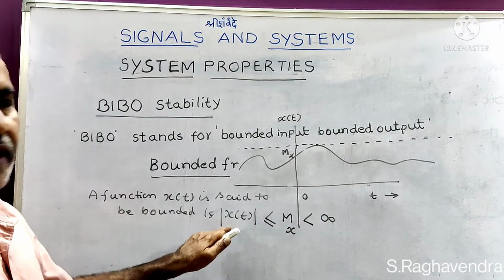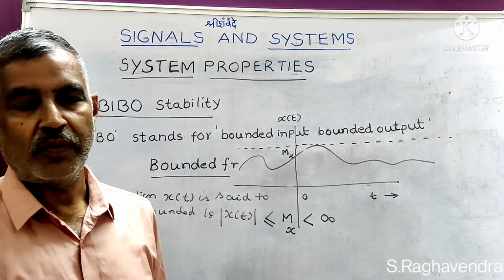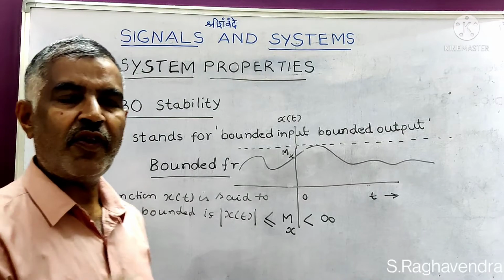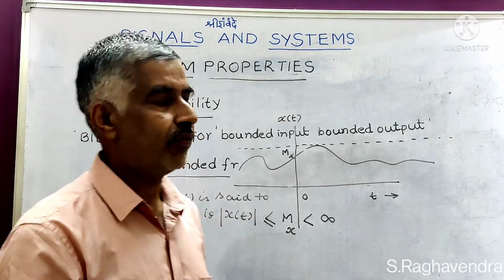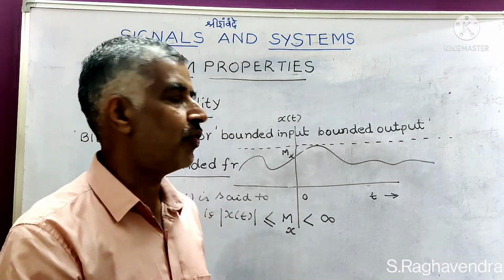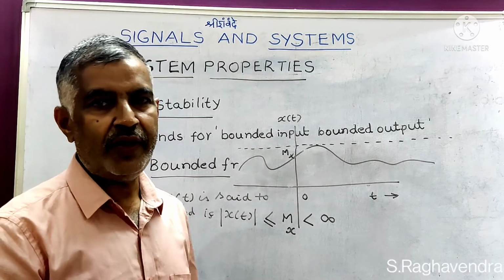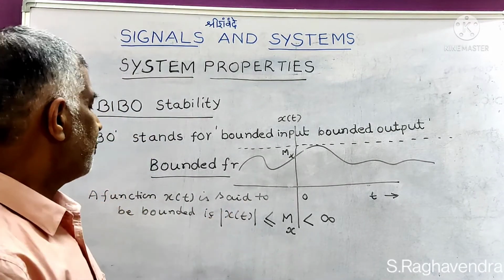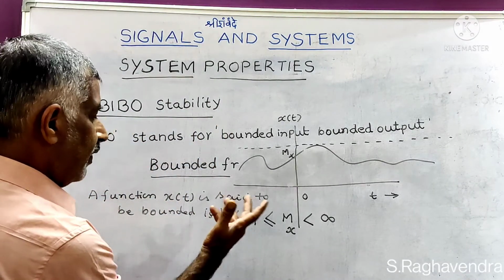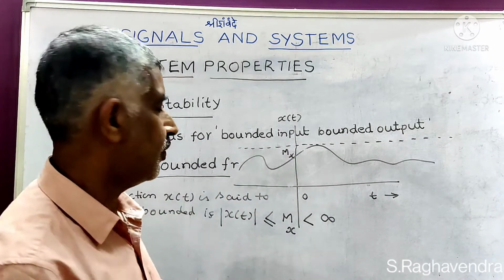Why should we take the mod sign here? Sometimes the value can be negative, but the mod of a negative number is once again positive. I have explained absolute values in one of my video lectures; mod stands for absolute value. So whether x of t takes a positive or negative value, its mod value is positive.